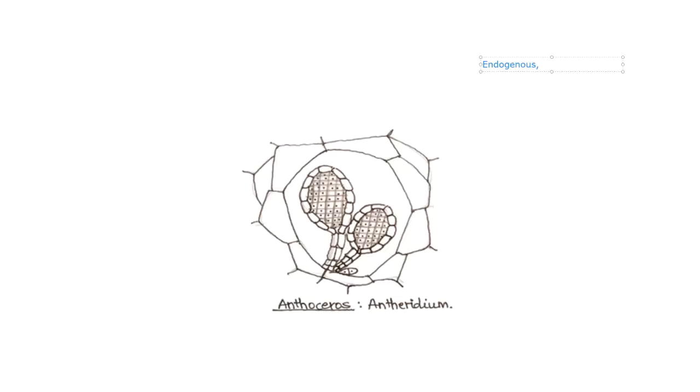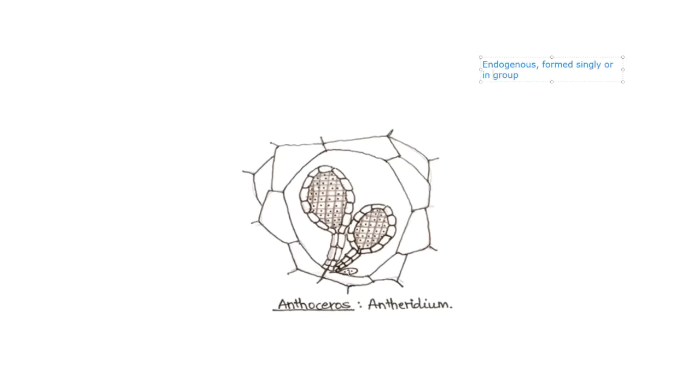Either they are formed singly or they are produced in a group. So here you can see at least two antheridia well developed, but at the same time you can also make out there is another antheridium coming out.